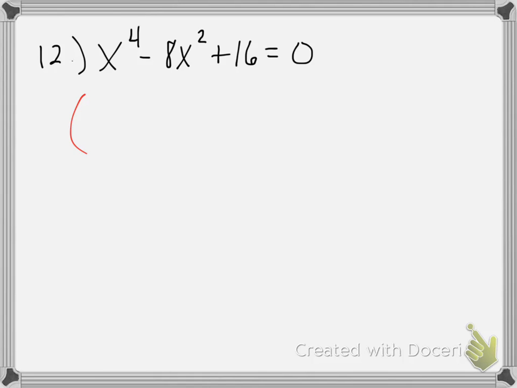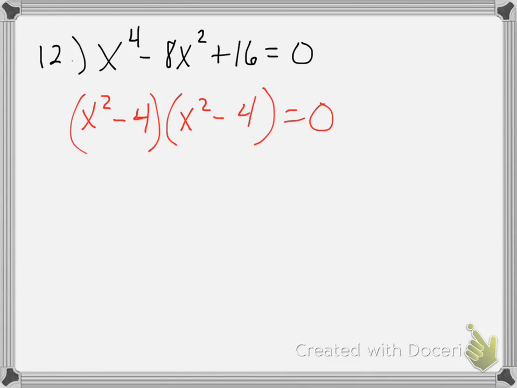But if I were to factor this like I've done all the others, start with my x squared and x squared. They multiply to be positive but add to be negative, so it's negative negative. Two numbers that multiply to be 16 and combine to be 8, that's 4 and 4.